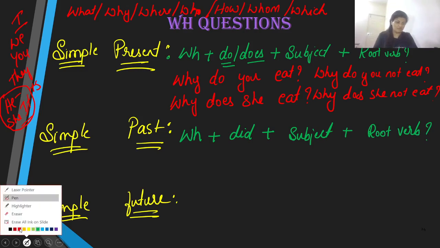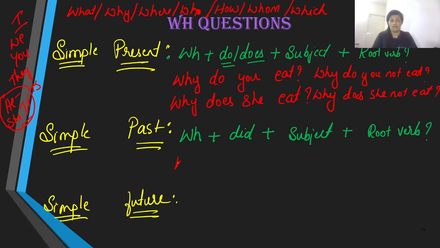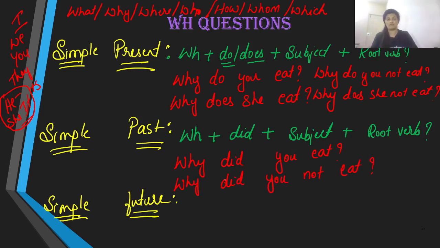Let me give you the examples. Well, why did you eat? Or to make it a negative statement, we just say, why did you not eat? That's it, question mark.